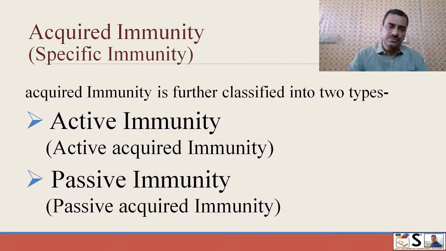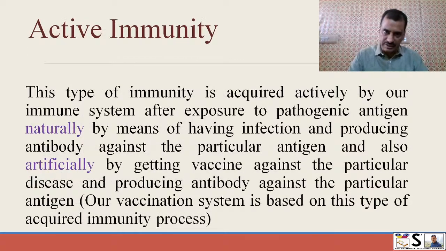Acquired immunity again is classified in two groups: active immunity and passive immunity. So what are active immunity and passive immunity, we will discuss one by one. Active immunity. This type of immunity is acquired actively by our immune system after exposure to pathogenic antigen naturally, by means of having infection and producing antibody against the particular antigen.